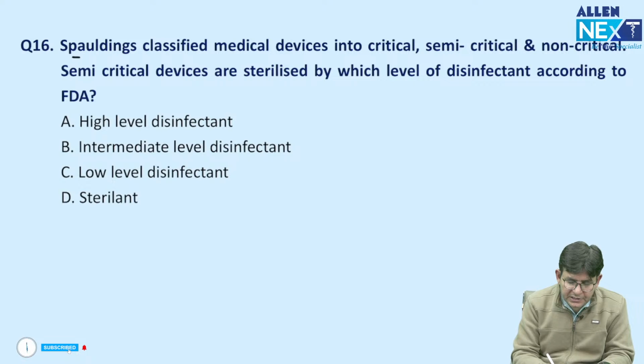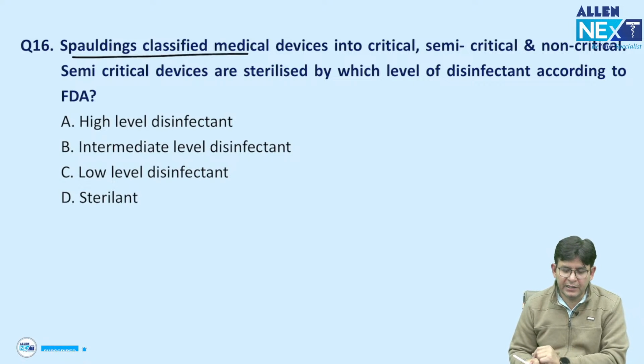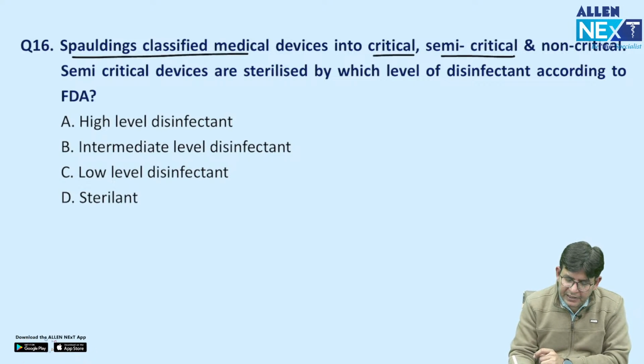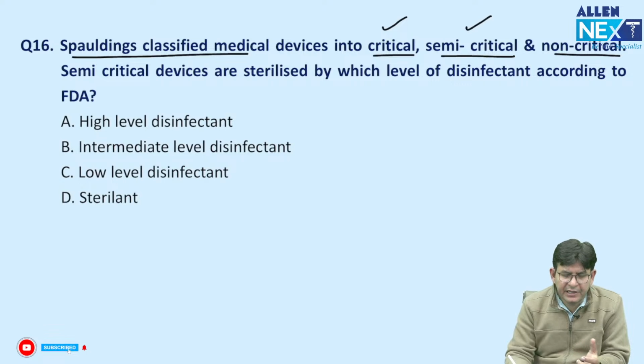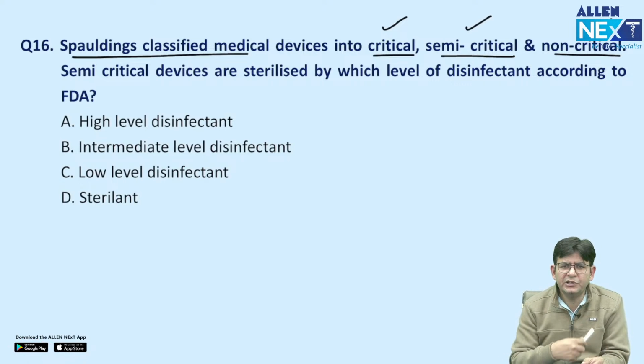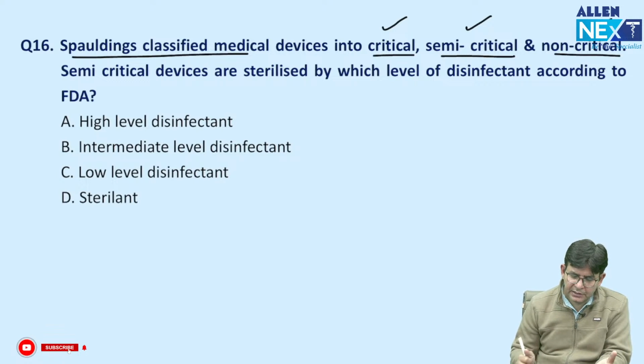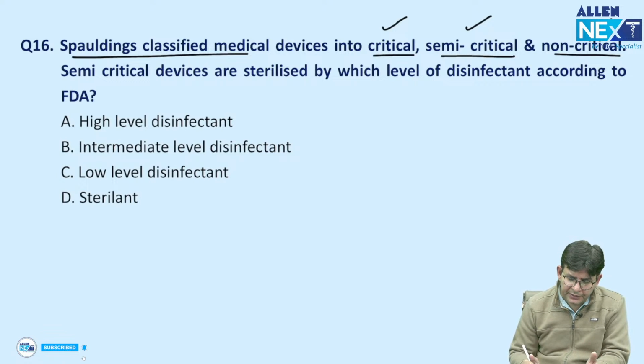Now talking about the Spalding classification of the medical devices: critical, semi-critical, non-critical. Critical means which enters the sterile sites. Semi-critical means mucous membranes they are touching. Non-critical means which just touch your skin and all. They are not touching any mucous membranes. So that particular thing is critical, semi-critical and non-critical.